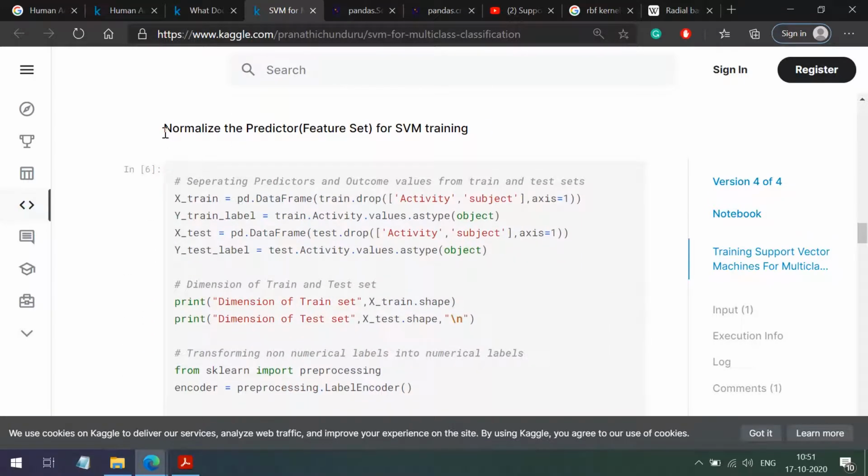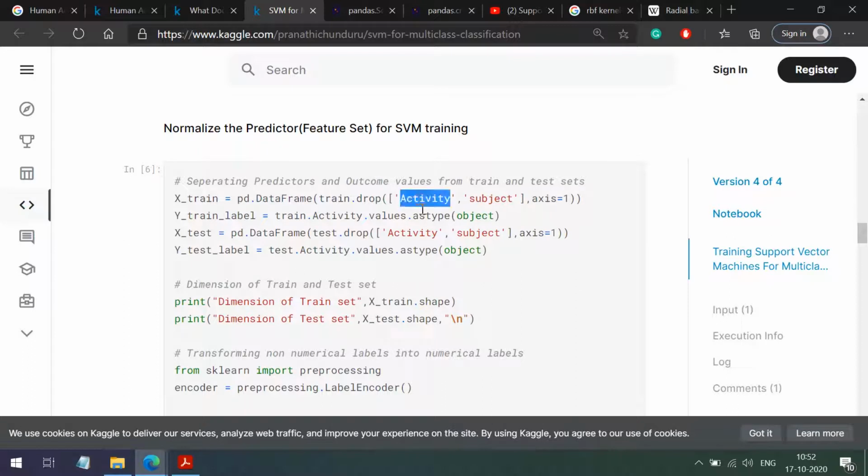Then normalize the predictor. Here we are creating our X train, Y train, X test and Y test. For training we don't need the activity column because it is our target column, right? So here we are dropping that activity column, and axis equals 1 means what? A column, right? Axis equals 0 means rows, axis equals 1 means column.